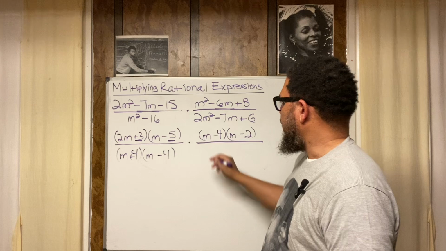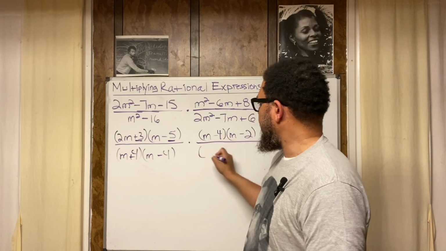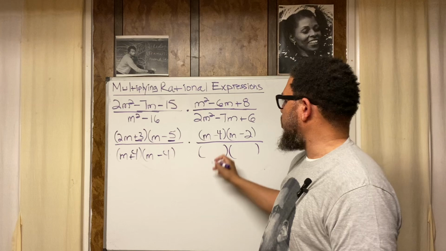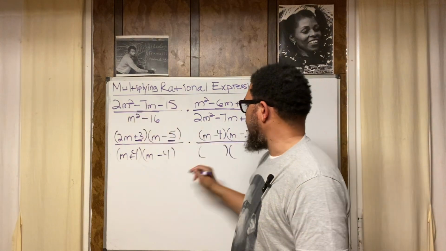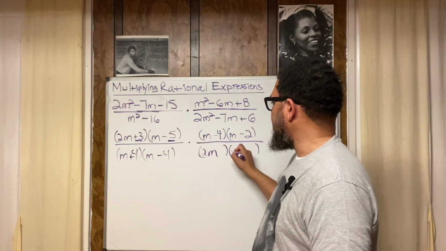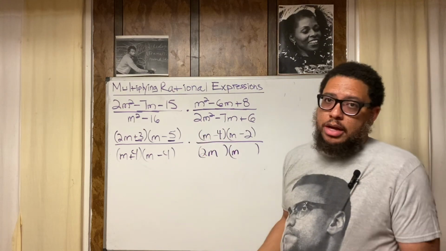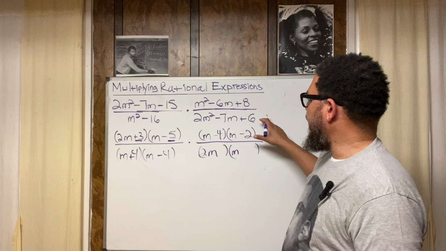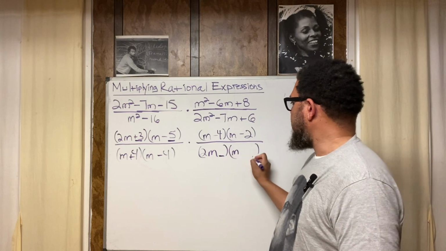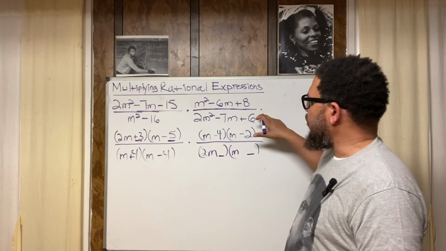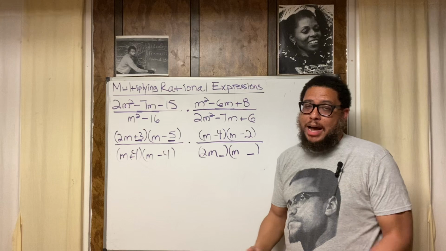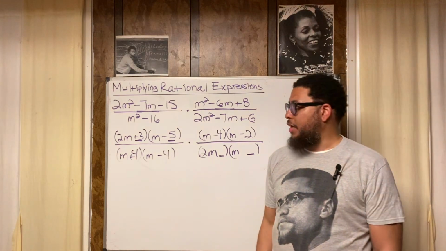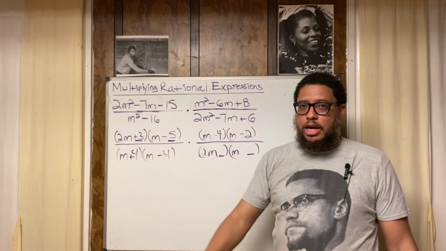Now that's factored. Now we go into the denominator. Again, quadratic trinomial, 2 binomials. The 2m squared, just like I had up here. I'm going to do a 2m and an m. That's easy to do because 2 is a prime number. There ain't that many options when you got a 2, right? But now we got to put something right there and something right there. They got to be factors of 6. So either we working with +6 and +1, or we working with +3 and +2. 6 don't have a whole lot of factors.